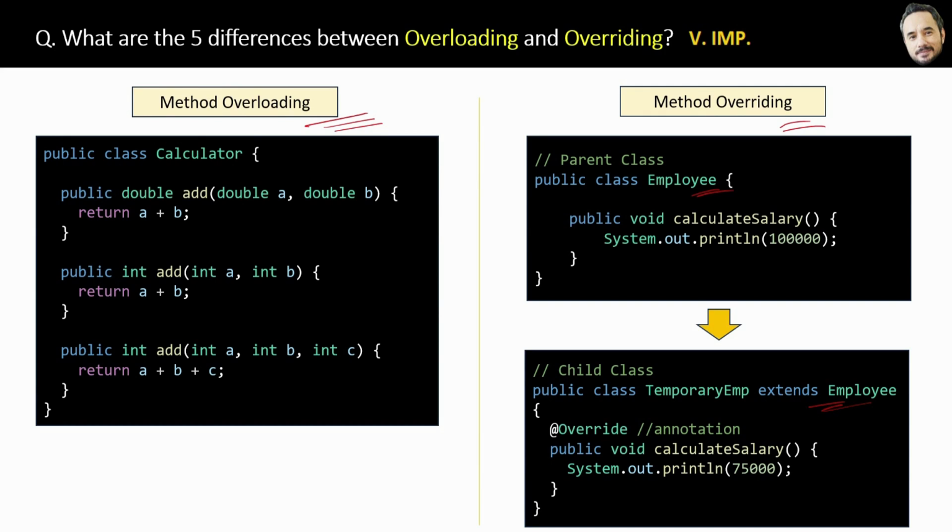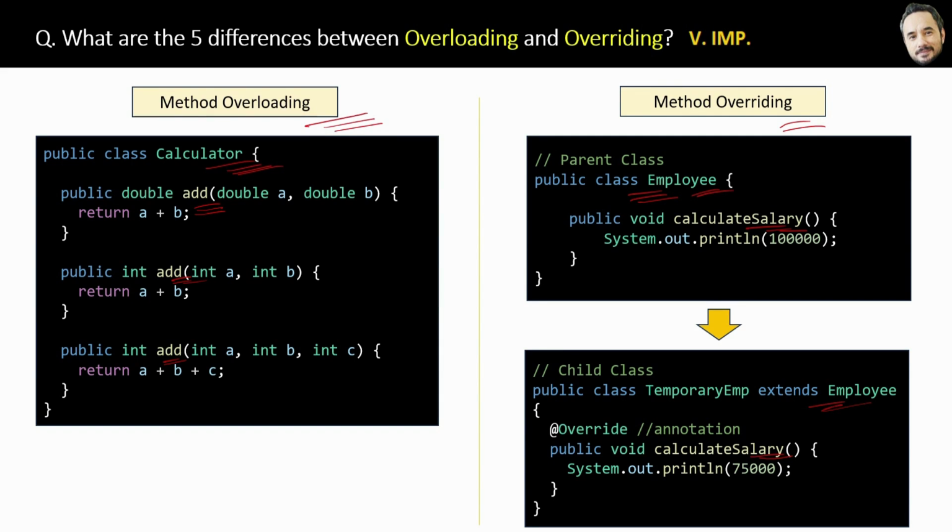The first and the most important difference is that in method overloading, multiple methods with the same name are there, but they are present in the same and single class. Yes, only one class is required for method overloading. Whereas in method overriding, if you see, method names are same, and their signature is also same, but they are present in different classes. So basically we override the parent class method in the child class.